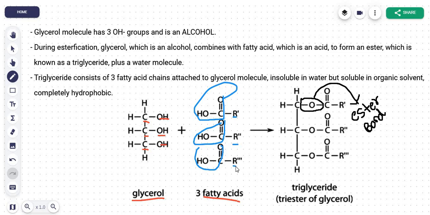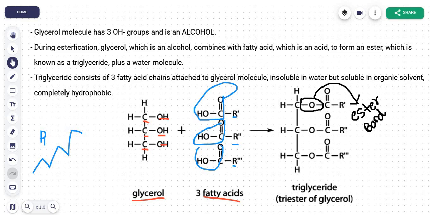Now it would take a lot of space to draw it, so this is shown by an R to make you understand that this is your hydrocarbon chain. So you can show your hydrocarbon chain within R, or you can also make it like this, right? Both are fine, whatever is easy for you. Or you can just write the full thing down. Normally they don't write the full thing down because it takes a lot of time and it occupies a lot of space.